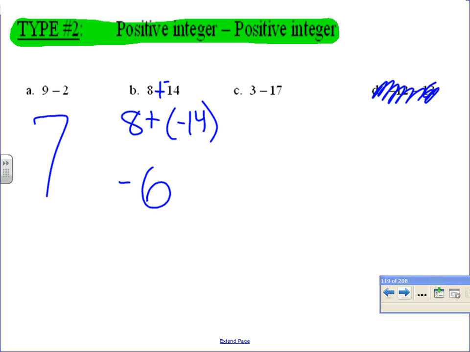Okay, did you add the opposite? Anytime you're subtracting, always add the opposite. We're adding, there's opposite signs. This is positive, this is negative. Take the absolute value, subtract the numbers, take the sign of the larger number.